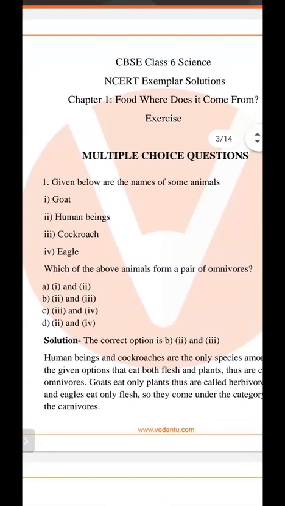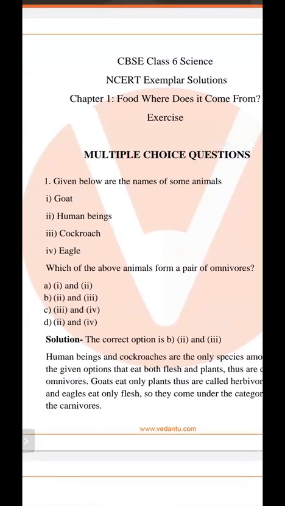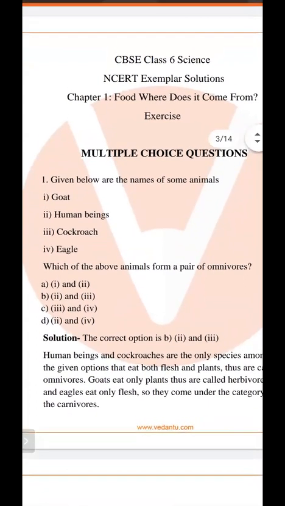So human being is omnivorous. And cockroach also eats both. Eagle eats only flesh of other animals, so eagle is carnivorous and goat is herbivorous. So what is the omnivorous pair? Human beings and cockroach. So second and third is the right answer, which is option B. So B is the correct answer.